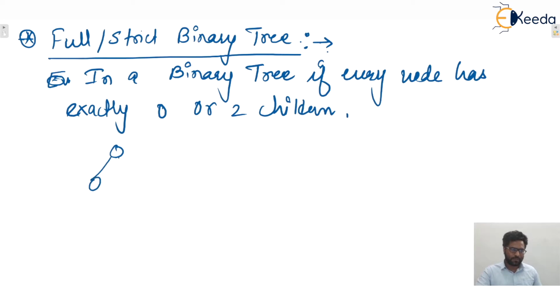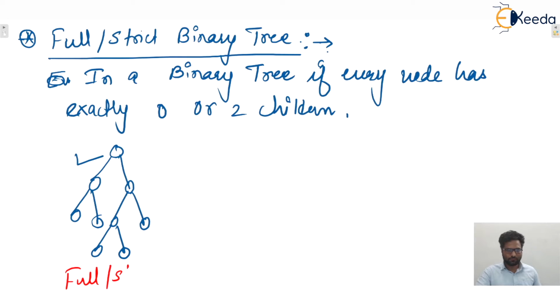Let us consider this one. Tell me, is this a full or strict binary tree or not? Yes, this is a full binary tree, because every node has either 0 children or 2 children. So this is a full or strict binary tree. BT stands for binary tree.